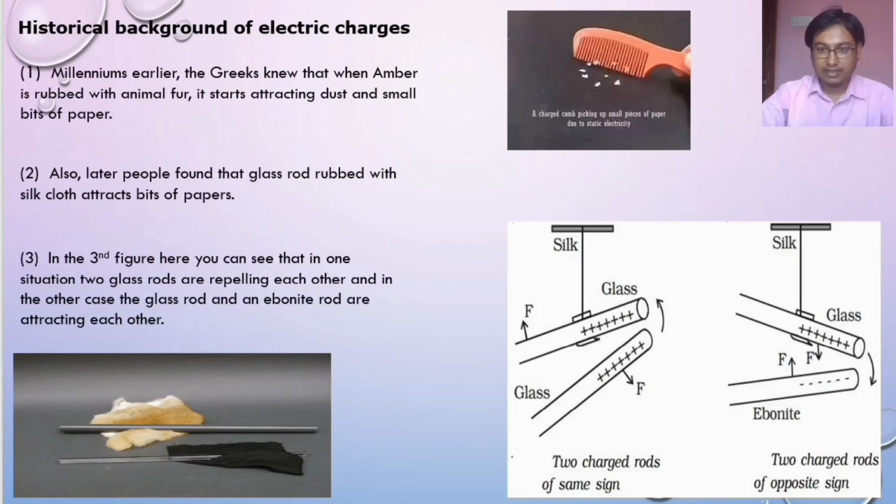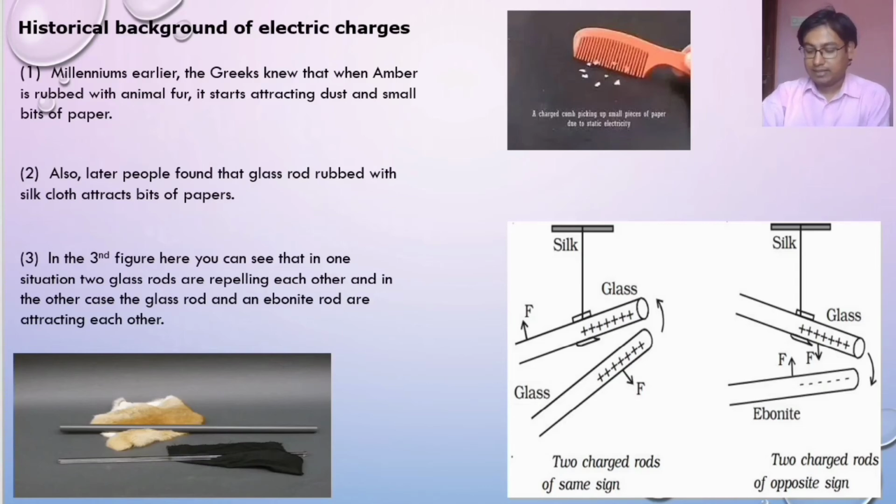See the third figure here, these two cases. If two glass rods are rubbed with silk cloth and brought near each other, as in this case, they will repel each other. Whereas if a charged glass rod is brought near a charged ebonite rod, as you can see here, this is the positively charged glass rod and this is the negatively charged ebonite rod, they will attract each other.